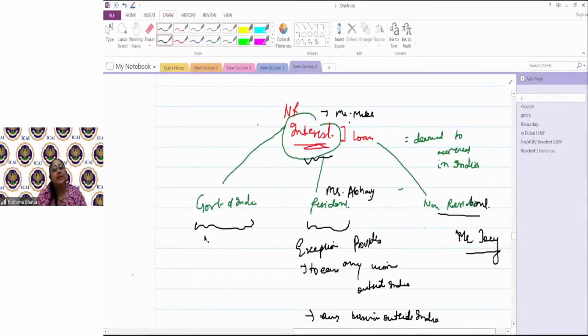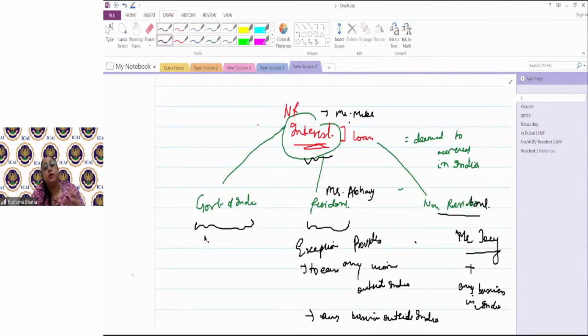Now, if Mr. Joey is using that loan in any business or profession which is carried out in India, then whatever Mr. Joey pays as interest to Mr. Mike, that interest would be called income deemed to accrue or arise in India.